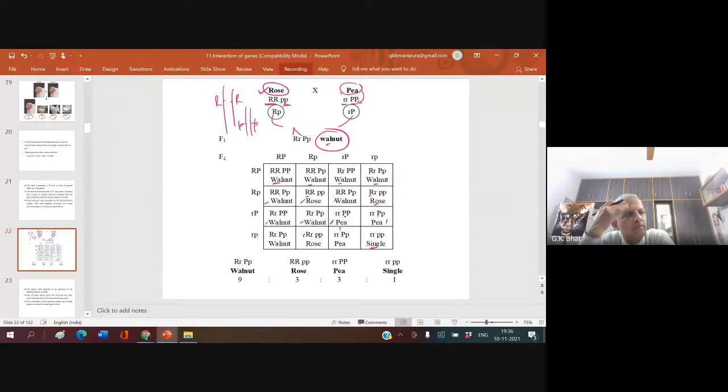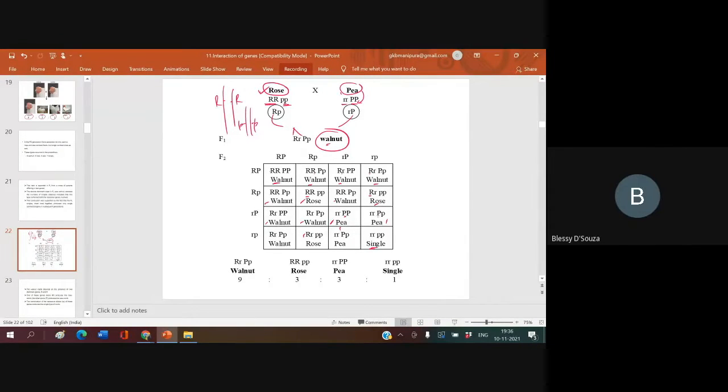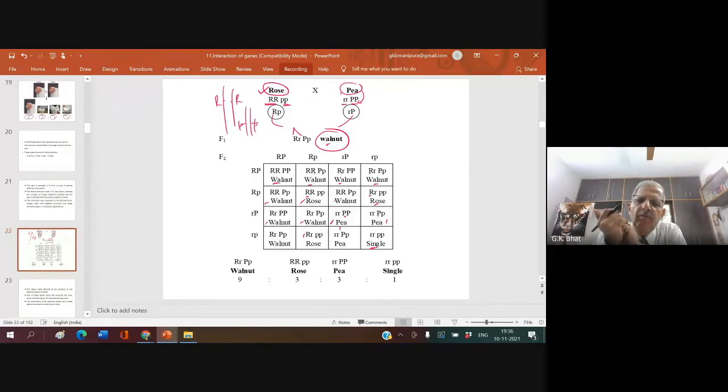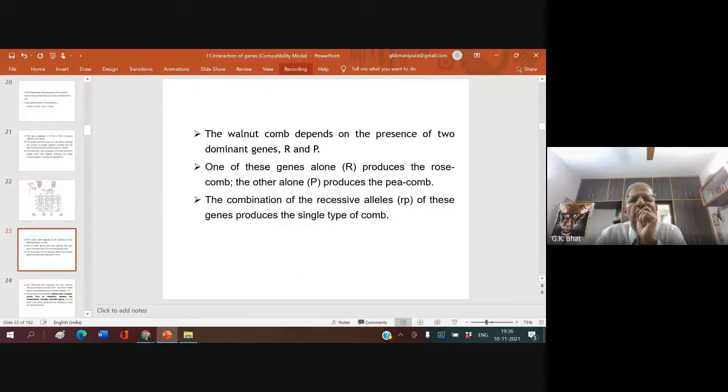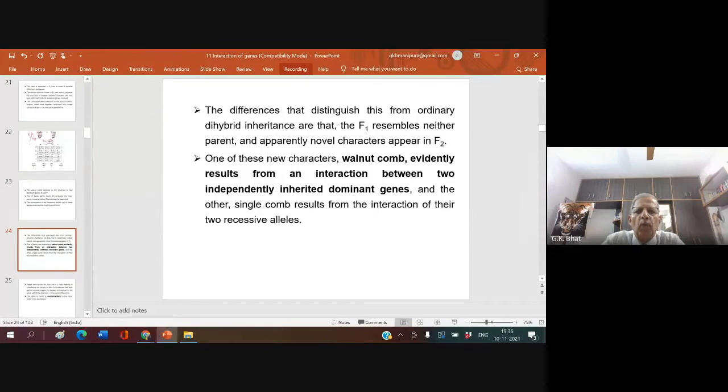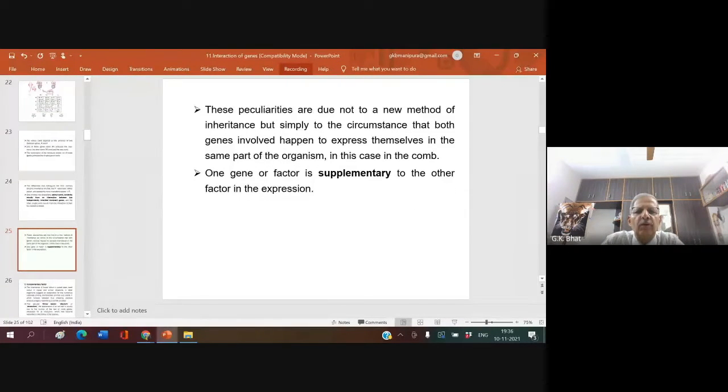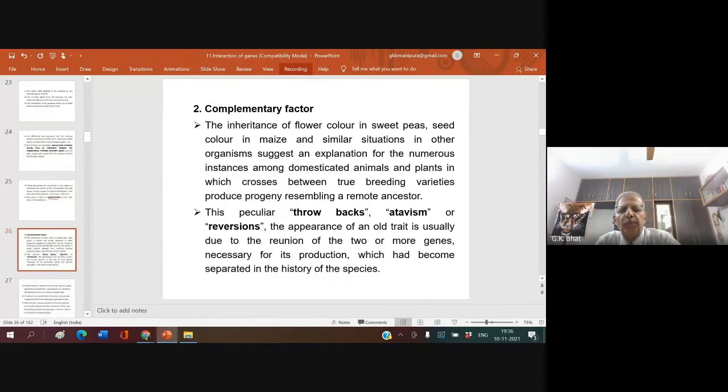Have you understood? Got it? Yes, sir. Clear? Yes, sir. Shall I go ahead? Yes, sir. Now we have the walnut, I will leave that. One more type of interaction I come across. This is what is called supplementary factor. Now, you have what is called complementary factor.